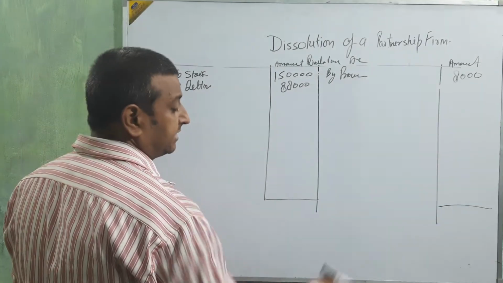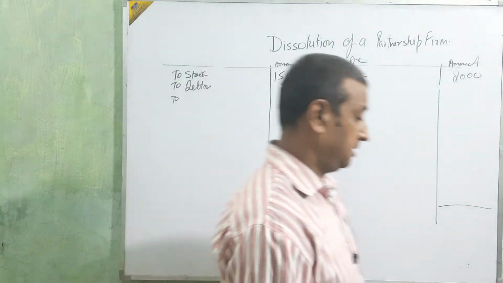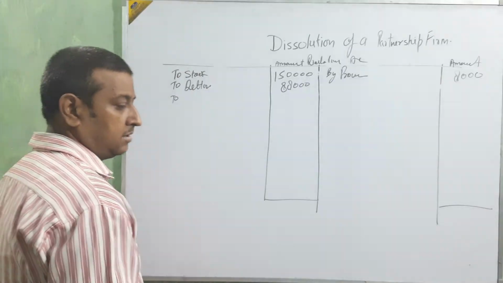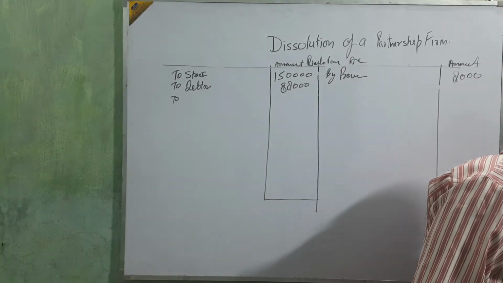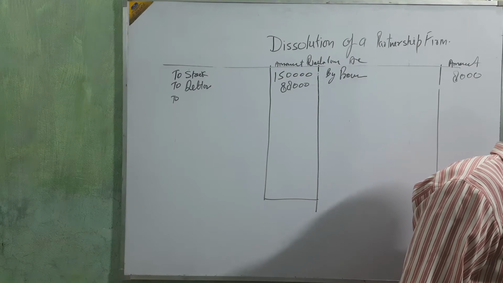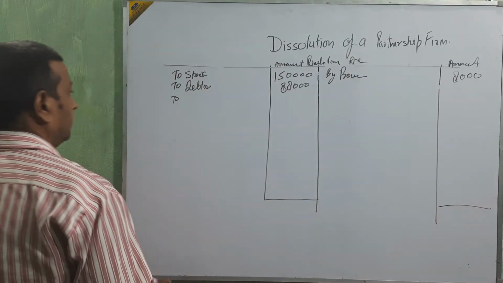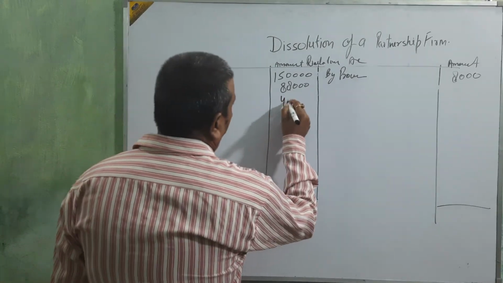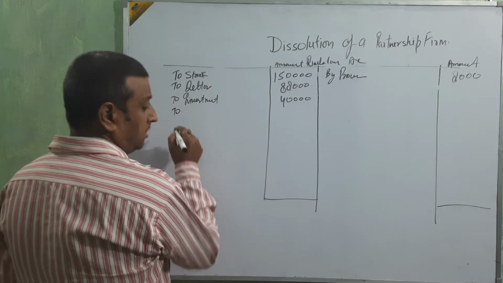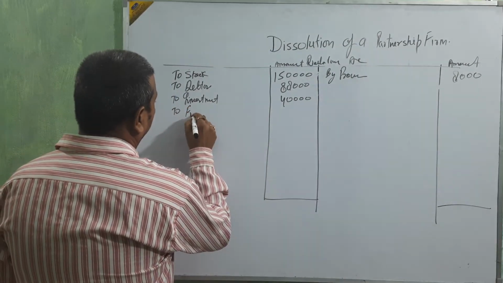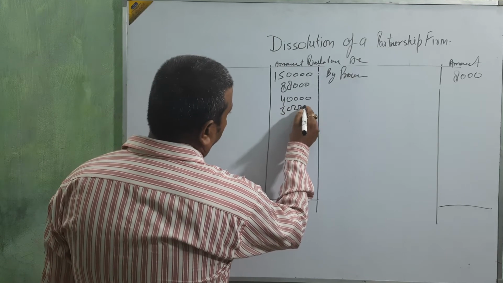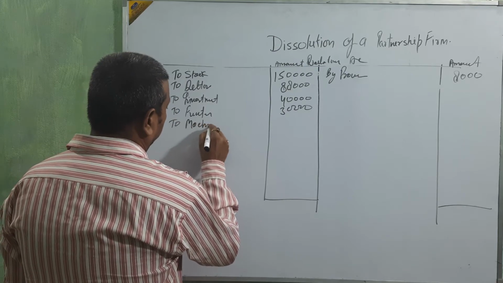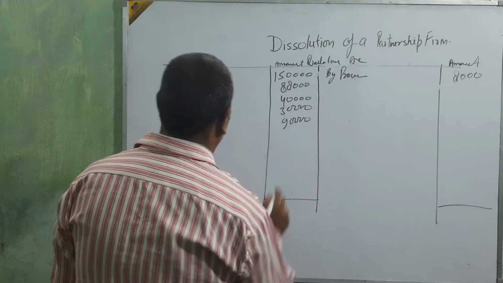Next, stock 40,000. Again stock is coming. Investment, beta, 40,000. Okay, next. Furniture 30,000. Next. Machinery 90,000. Okay, next.